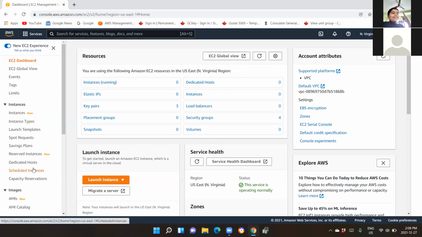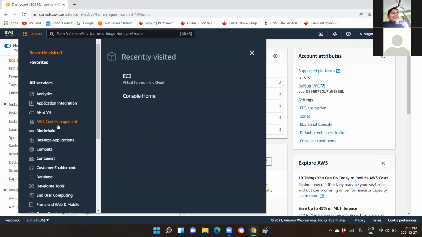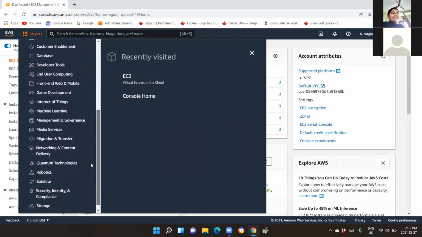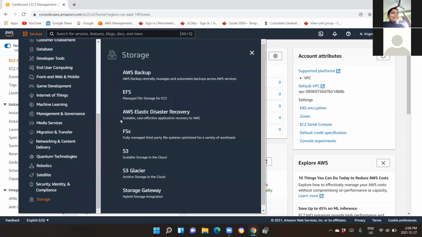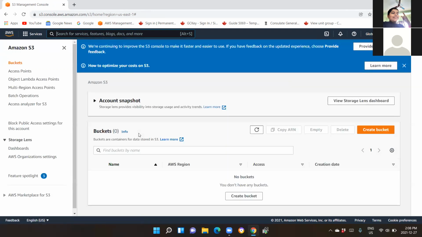Go up, go up, still up. Yes, just next to that, there is something called services. Yeah, click on that. Okay. And you see storage. Look for storage over here. Yeah, click on that. And there you see S3, scalable storage in the cloud. Click on that. All right, there you go.